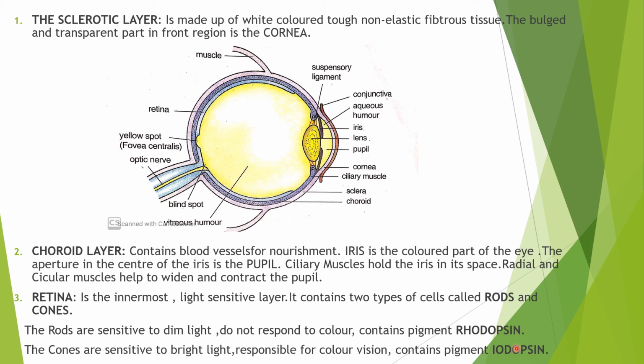Cone cells are mostly confined to the yellow spot. The maximum number of cone cells are present at this spot, which is known as the yellow spot or the fovea centralis or macula.